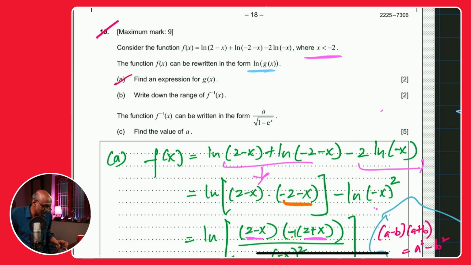So part B. Part B says find the range of f inverse of x. Now this is points just like that. What do I mean by that? Let's explain. The range of f inverse, or the range of any inverse function, is basically the domain of the original function. I'll repeat that: the range of the inverse function is the domain of the original function.